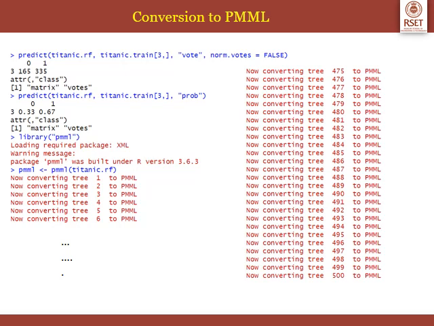Now if you see the output, it shows converting tree 1 to PMML, tree 2 to PMML, tree 3 to PMML, and so on until the last tree, tree 500 to PMML. Every single tree developed by the random forest model will be converted to PMML objects.